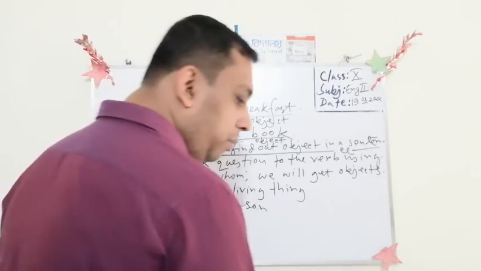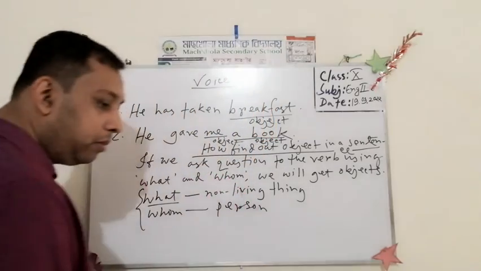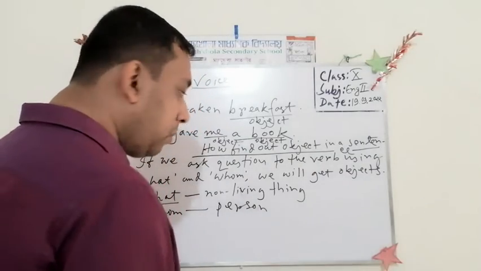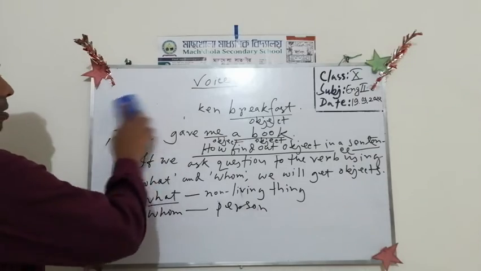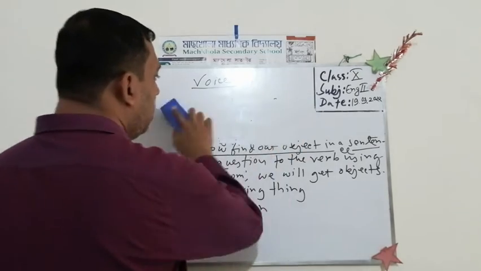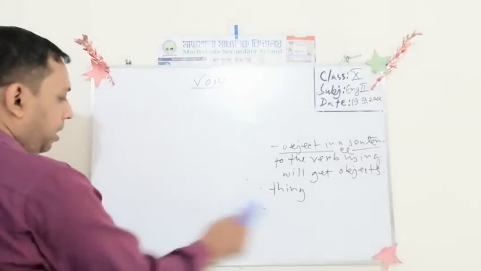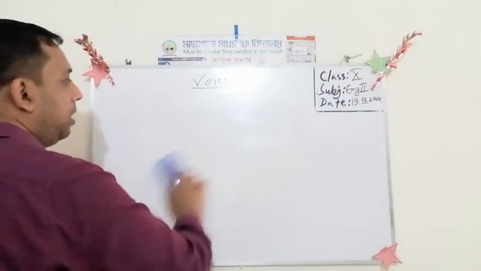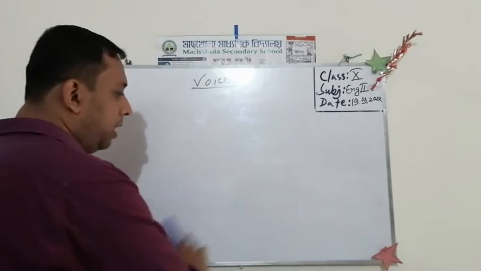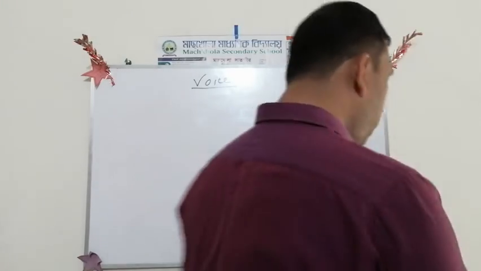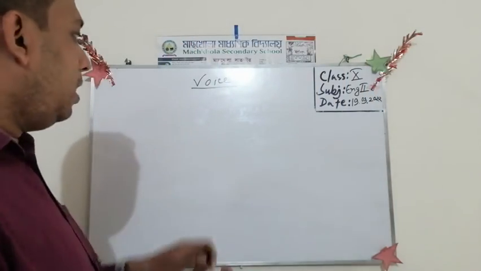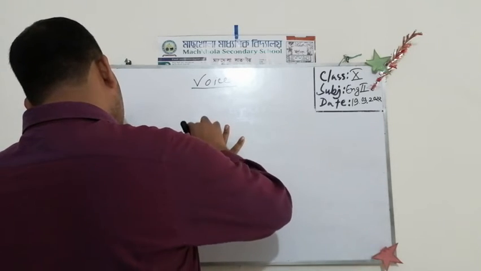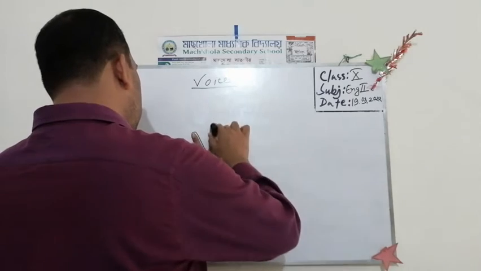Now, my dear students, how many sentences are there according to meaning? Can you tell me? Let me draw a picture. Just look at it.